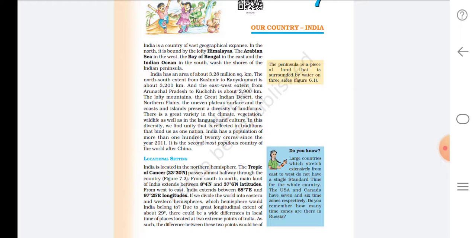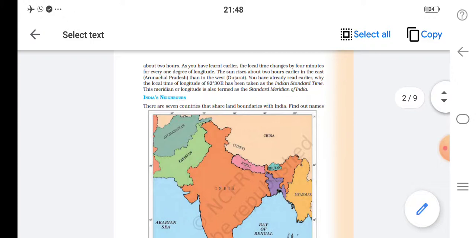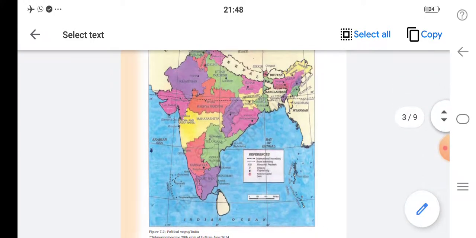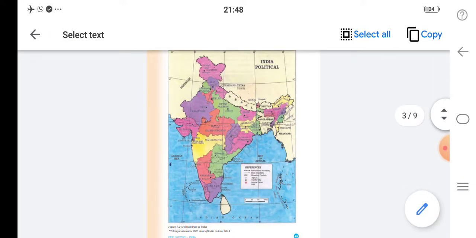Now let's see the locational setting. India is located in the northern hemisphere. Which hemisphere is India located in? Northern hemisphere. The Tropic of Cancer passes almost halfway through the country. Let me show the image of 7.2. So this is the political map of India. In 7.2, you can see the Tropic of Cancer passes.